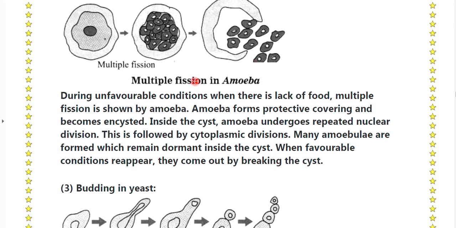Second, multiple fission. Multiple fission is shown by amoeba during unfavorable conditions when there is a lack of food. Amoeba forms a protective covering and becomes encysted. Inside the cyst, amoeba undergoes repeated nuclear division. This is followed by cytoplasmic division. Many amoebulae are formed which remain dormant inside the cyst.